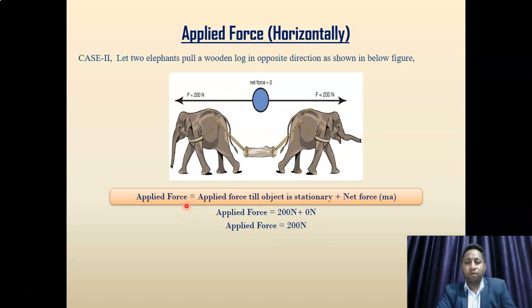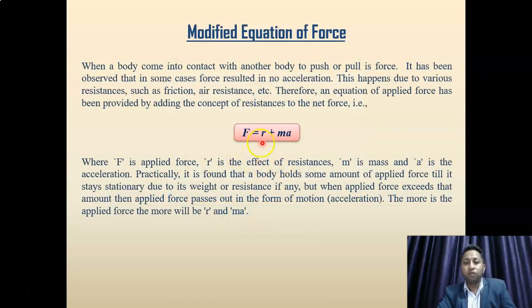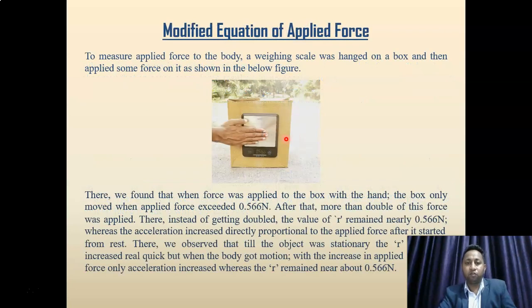After observing all these cases, we conclude that when a body stays stationary even after applying force, then there would have been some resistance behind it. So by adding the concept of resistance to the net force, we have introduced the equation of applied force, right? Where F is applied force, R is the effect of resistance, and MA is net force, right? So let's calculate applied force by using this equation.